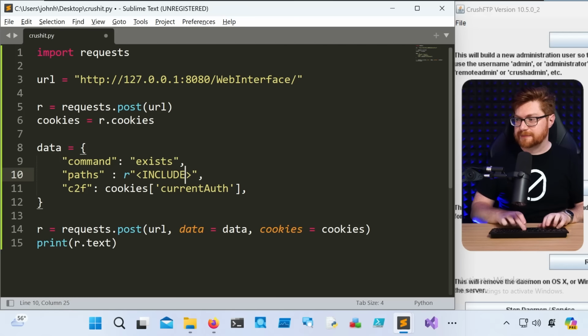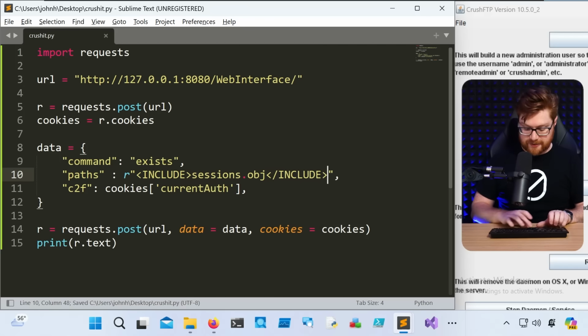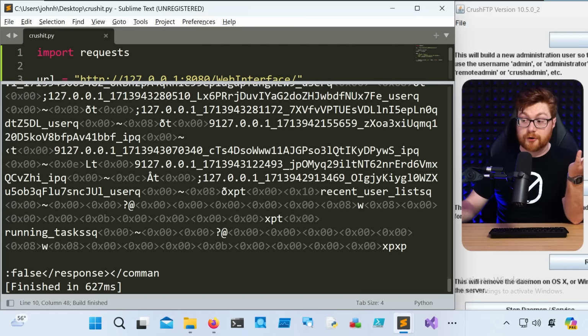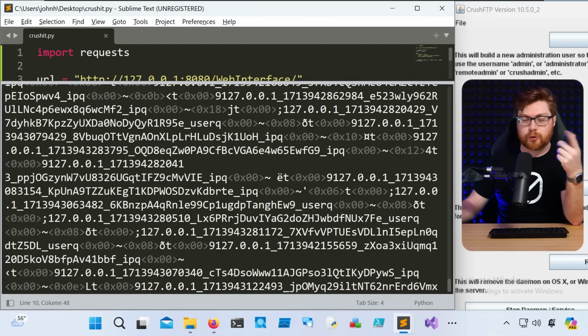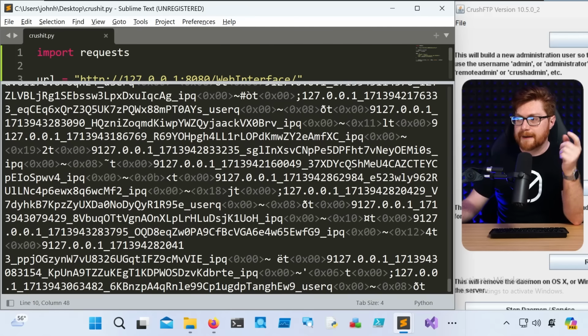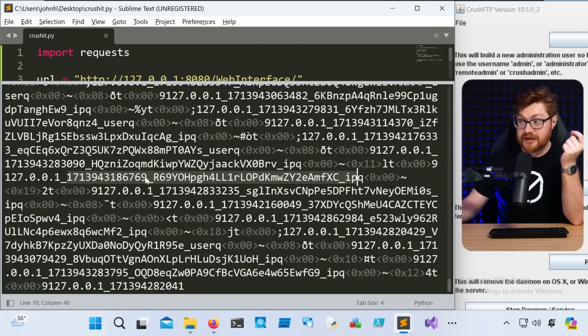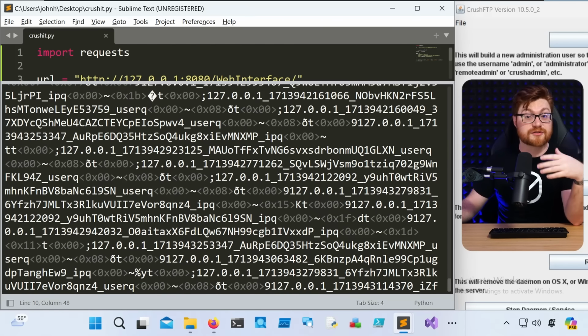Like if I were to just simply include that sessions.obj file relative in the current directory, try to pull that down, you'll see that it's a boatload of nonsense. It's a blob, binary data, like marshaled, whatever, compressed to ultimately be able to store, retrieve, and recall that data as needed. But look at all of these structures, all of these different components that look like auth tokens, because they actually are. They were for these logged in sessions.